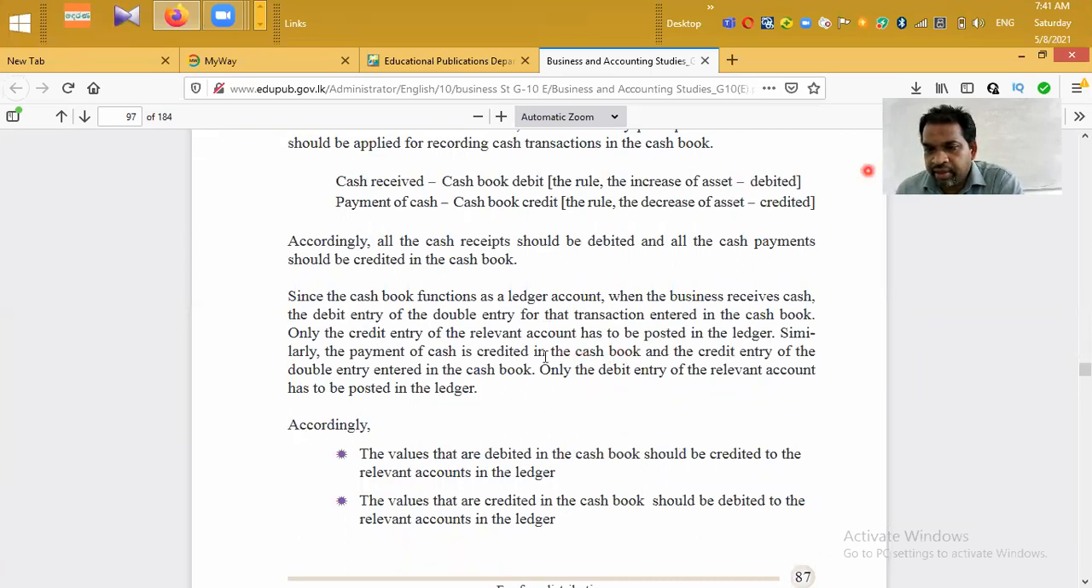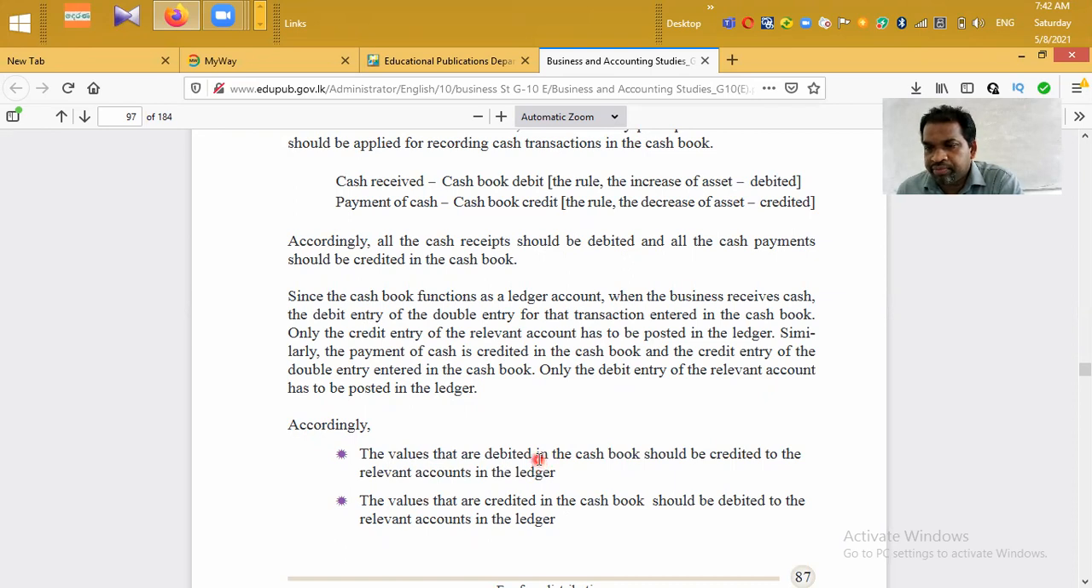And the credit entry of the double entry is entered in the cash book. Only the debit entry of the relevant account has to be posted in the ledger. Accordingly, the values that are debited in the cash book should be credited to the relevant accounts in the ledger.